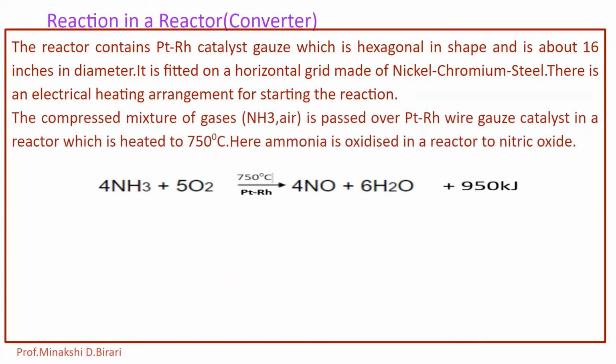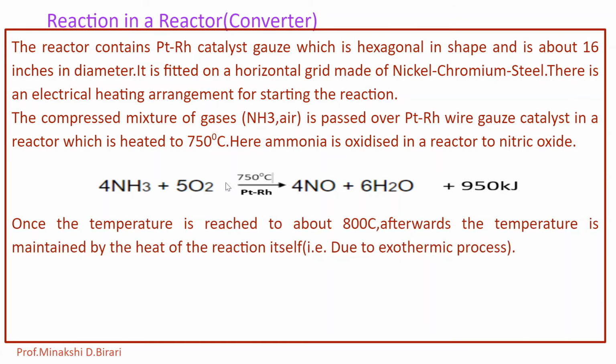The mixture of gases, that is NH3 and air, is passed over the platinum rhodium wire gauge catalyst in a reactor which is heated to 750 degrees Celsius. Here the ammonia is oxidized to nitric oxide. So this is the first step which occurs in the manufacture of nitric acid.